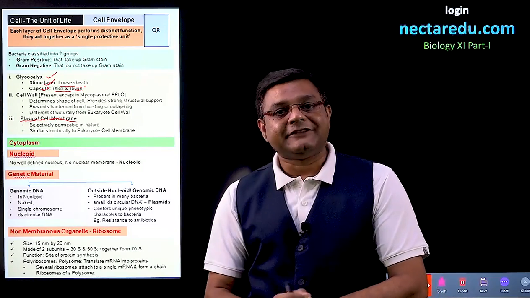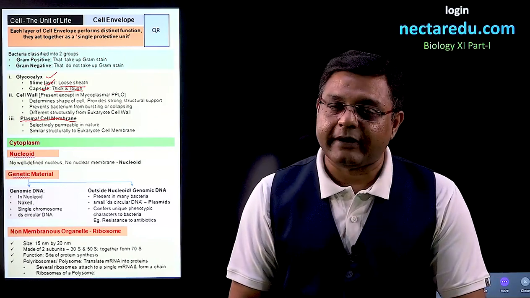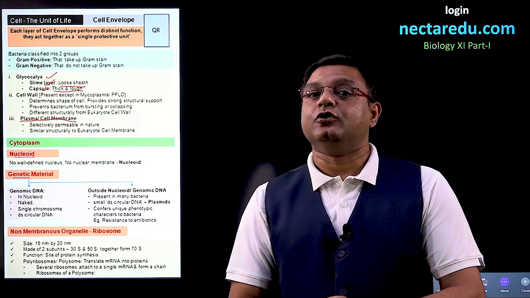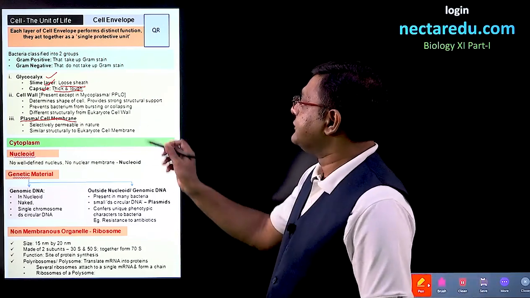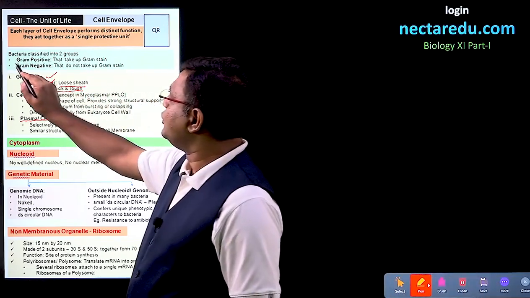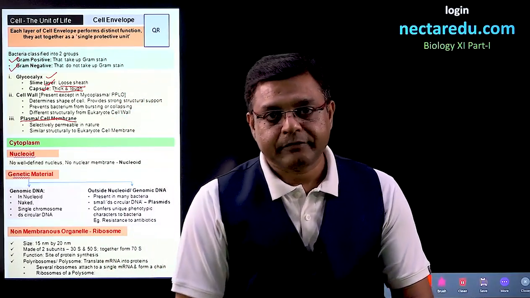Bacteria which take up this Gram stain are called gram-positive bacteria, and the bacteria which do not take this stain are called gram-negative bacteria.